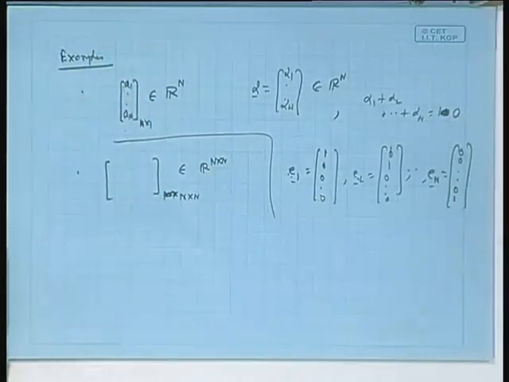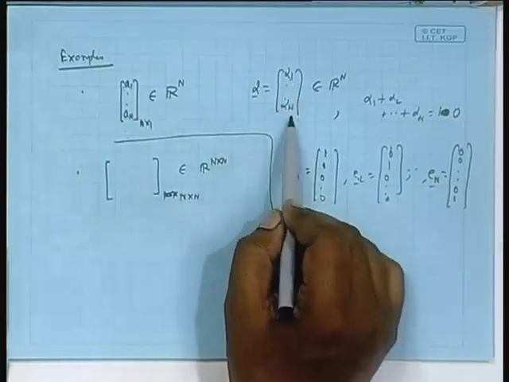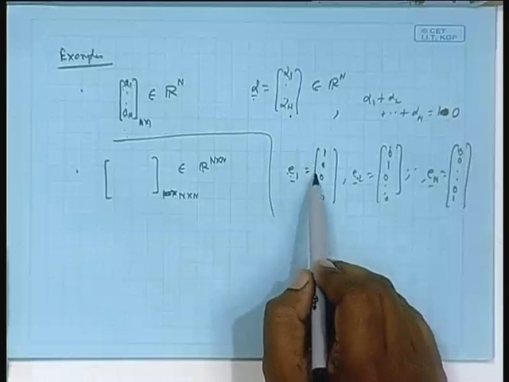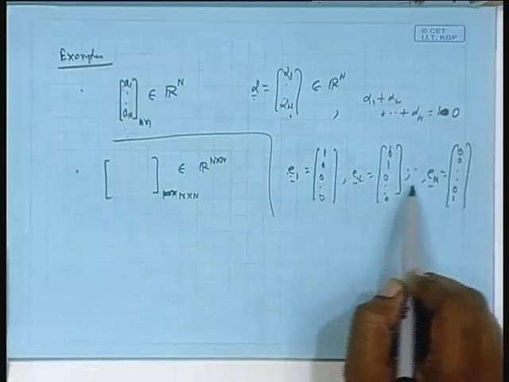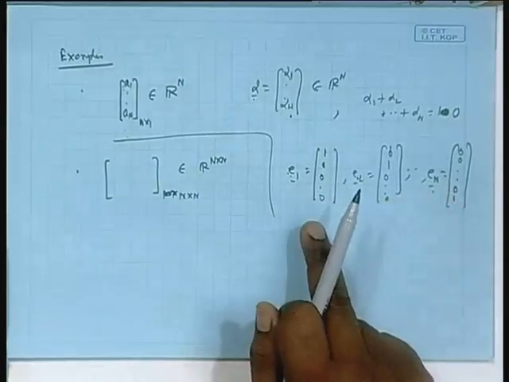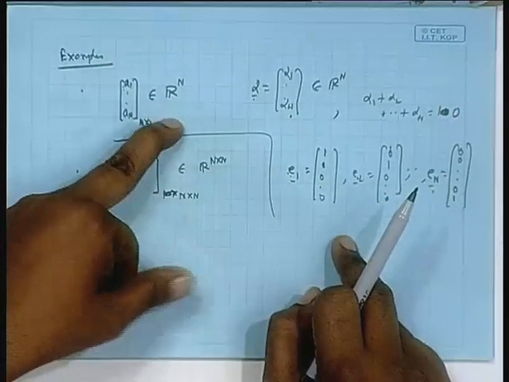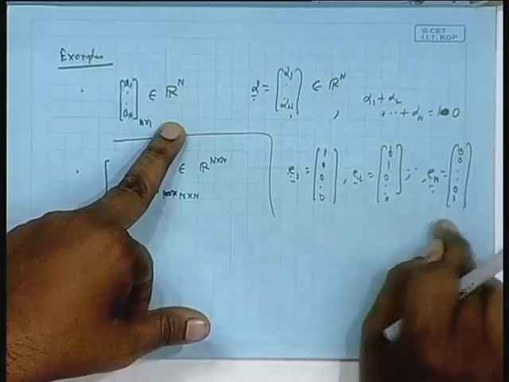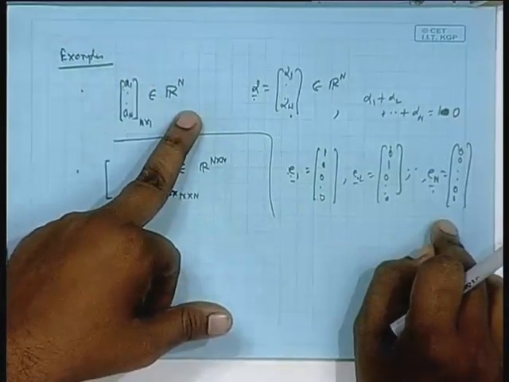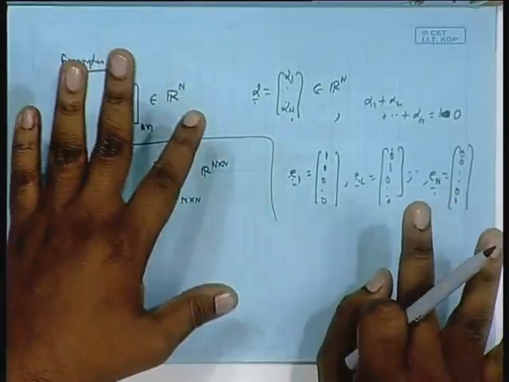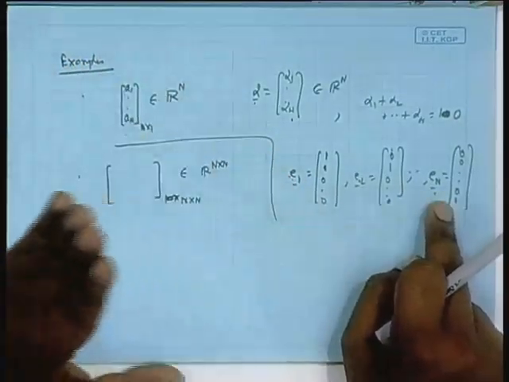The answer is yes, because if you give me any vector alpha from Rn, I can simply write it as a linear combination, alpha 1 times E1 plus alpha 2 times E2 plus dot dot alpha n times En, isn't it? That means they are not only linearly independent, they also span the entire space Rn. So they are one particular basis of Rn. Then from this I find the number, capital N. How many basis elements? N. So I know the dimension of the space, that is N.